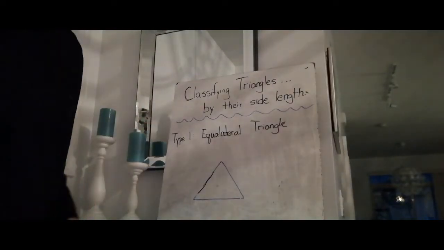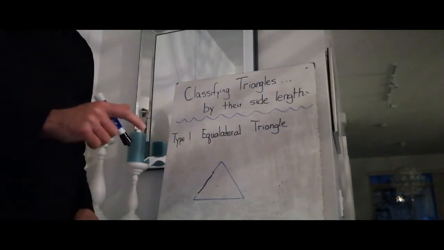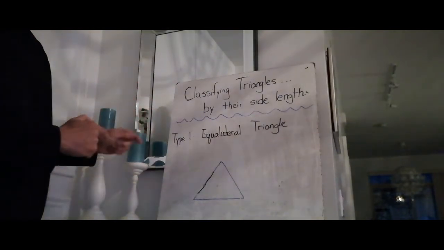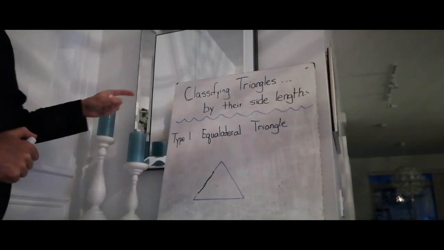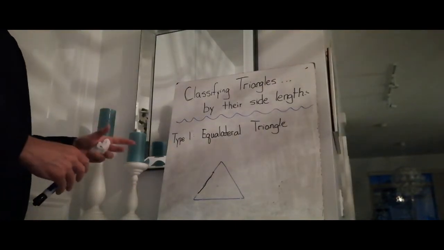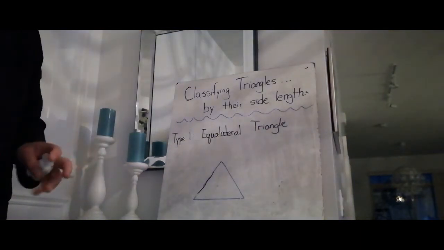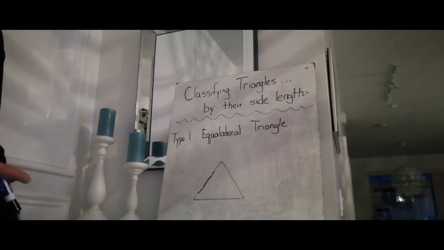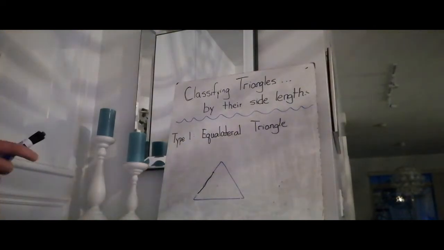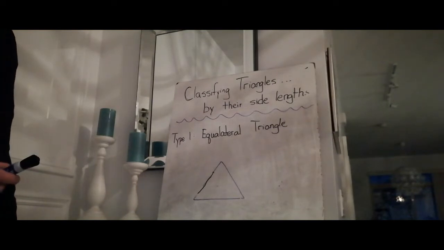Alright guys, I hope you can see my board today okay. I had to change locations in my house, but the title of today's lesson is Classifying Triangles. That means sorting triangles out by their side lengths. Okay, so there's three types of triangles that you can determine by the length of their sides. So we're going to go through each one together.